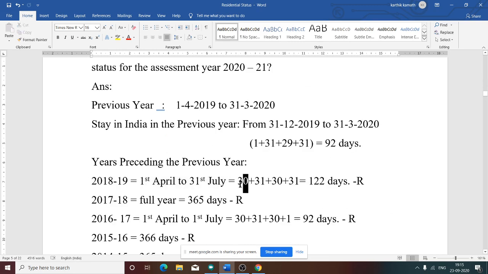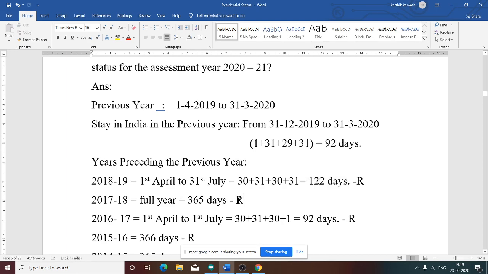So April 30 days, May 31 days, June 30 days, July 31 days. What is the total number of days? 30 plus 31 plus 30 plus 31, 122 days. Now you don't write R in front of that; we need to see that later. So now just write 122 days.